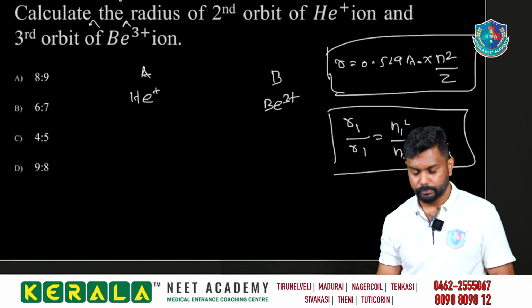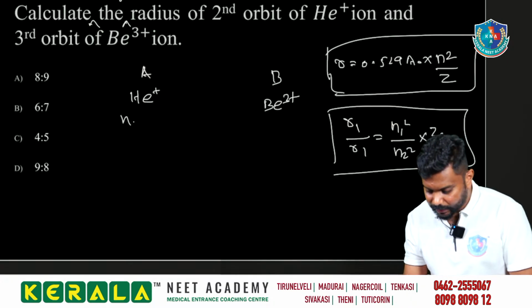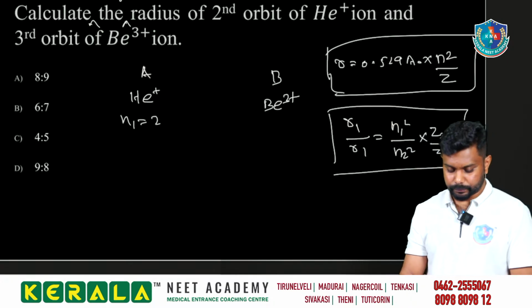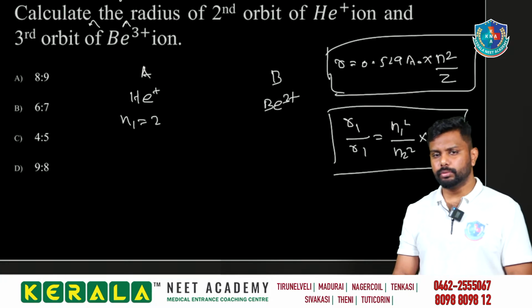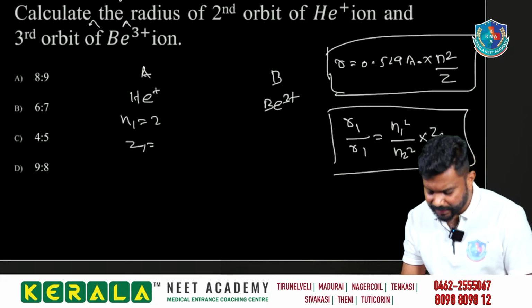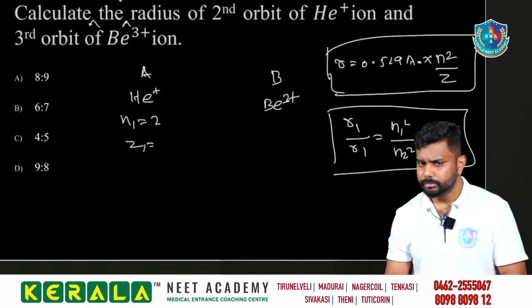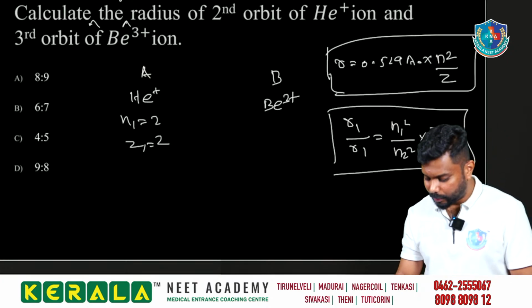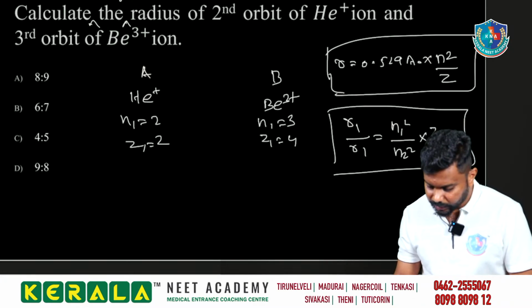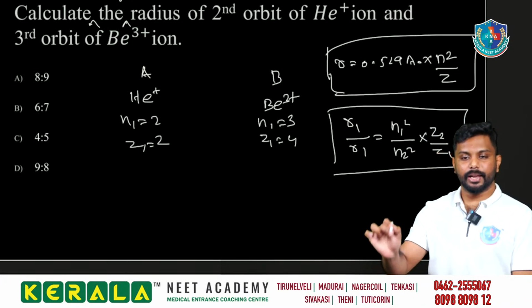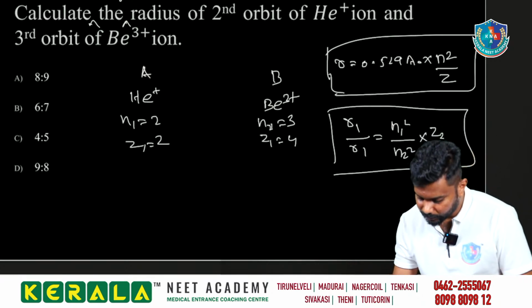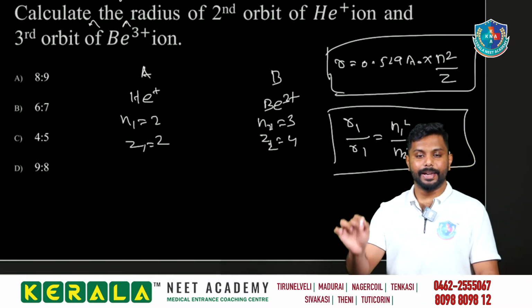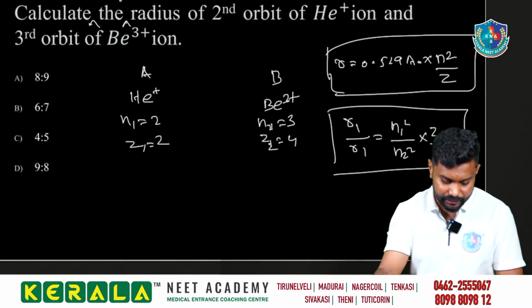It is easy, right? So n1 is equal to 2, the second orbit. z is the atomic number, so z1 is equal to 2 for helium. For beryllium, z2 is equal to 4 and n2 is equal to 3. So n1, n2, z1, z2 are all given, just apply directly.